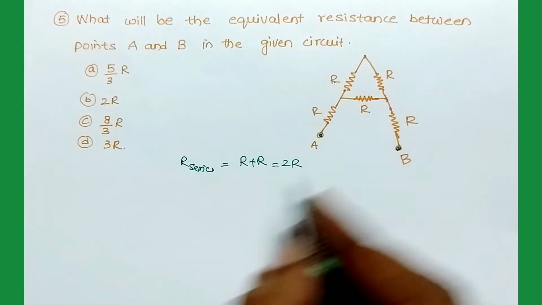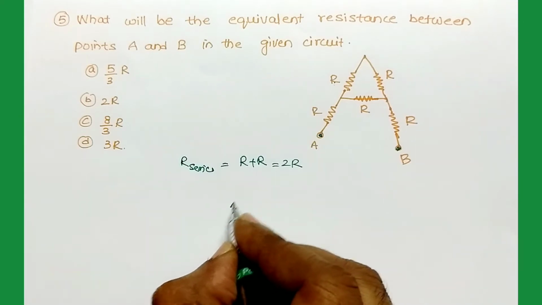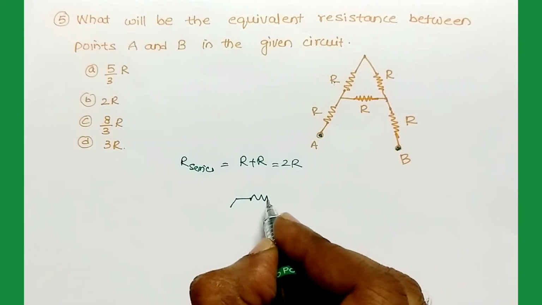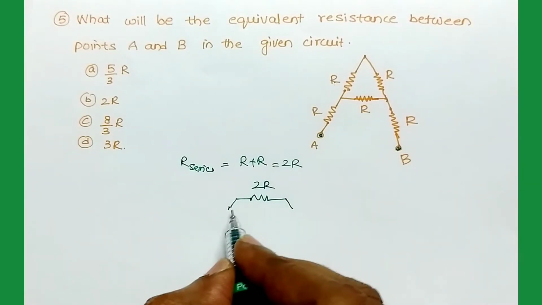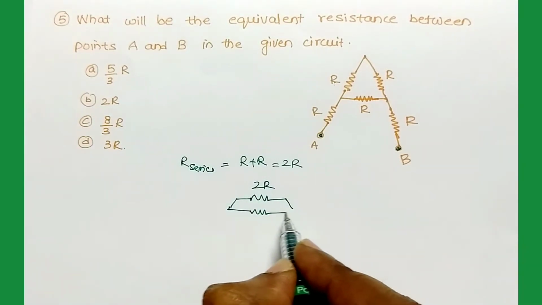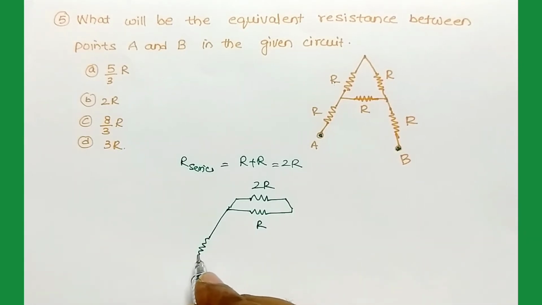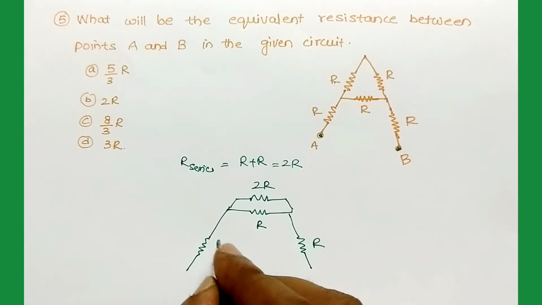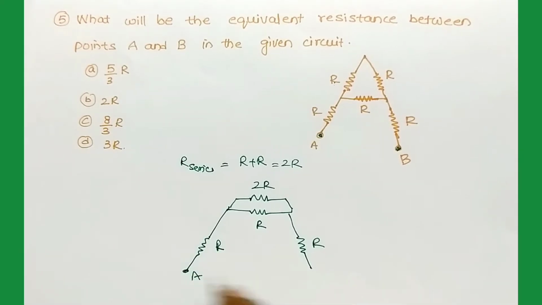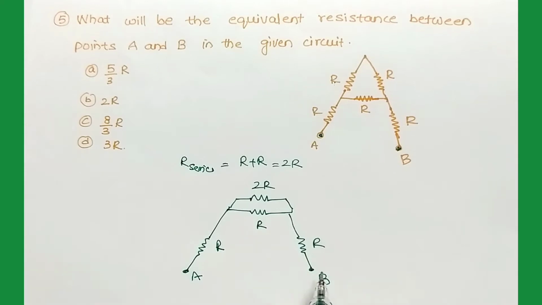Then this circuit becomes, in this place we write 2R, and here the resistor R, remaining are the same. This is R, this is point A, and this is point B. Then this 2R and R are connected in parallel.